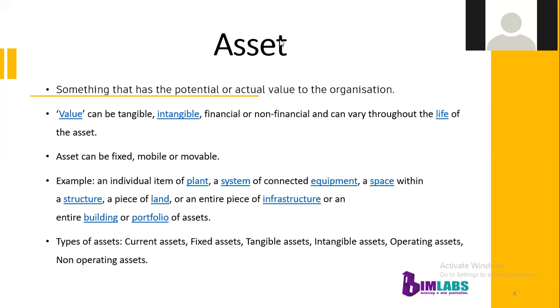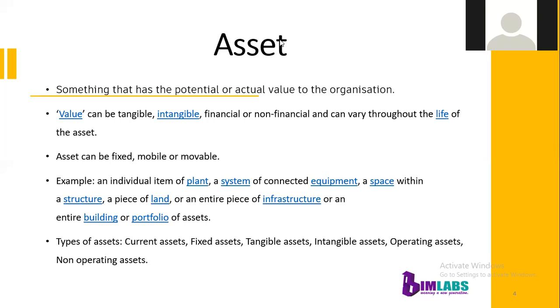It can vary. So there are different types of assets, for example current assets and fixed assets. Current assets are those that can be converted into cash or any cash equivalent. For example, cash and cash equivalents, marketable securities, inventories, and short-term investments are examples of current assets.